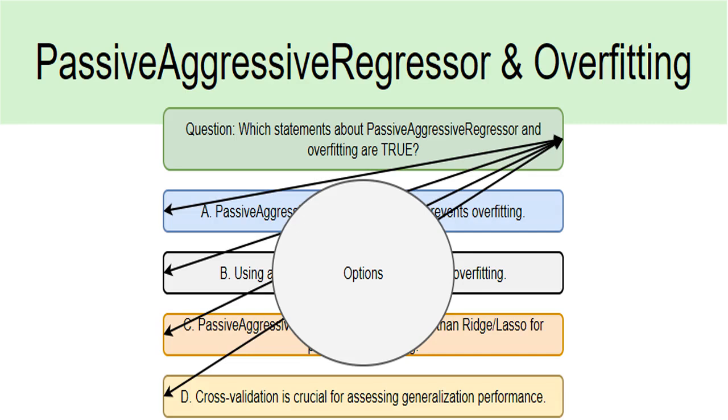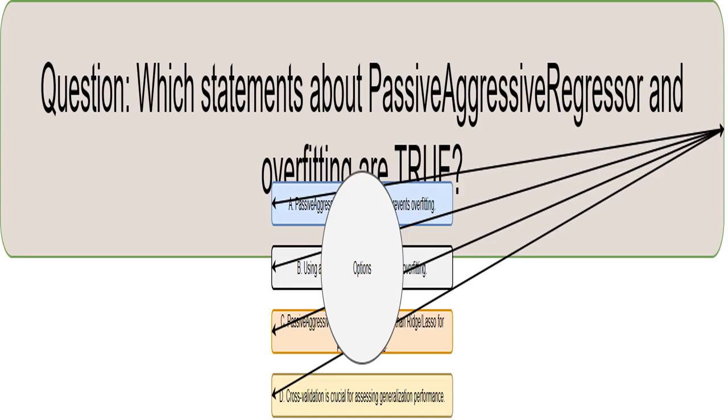We're tackling a machine learning problem involving the passive-aggressive regressor model, a type of regressor in scikit-learn, and the challenge of overfitting. Overfitting happens when a model learns the training data too well, performing great on that data but poorly on new, unseen data. I'll focus on this algorithm's performance and how we can improve its ability to generalize to new data. This is the core question.